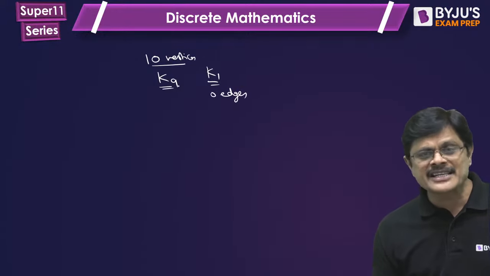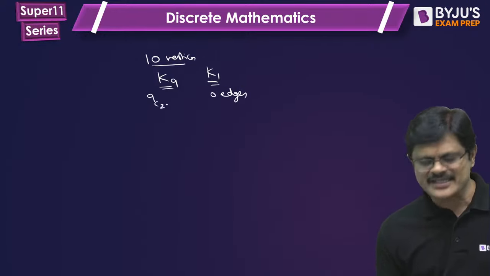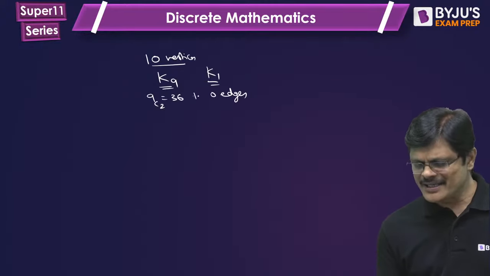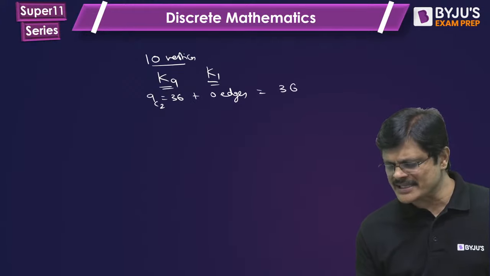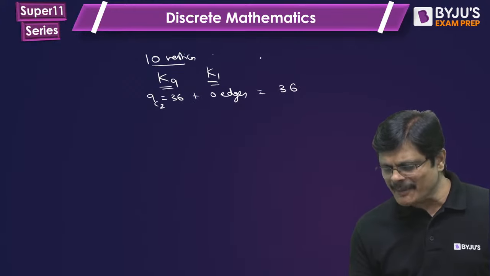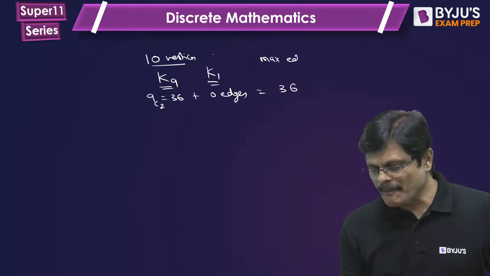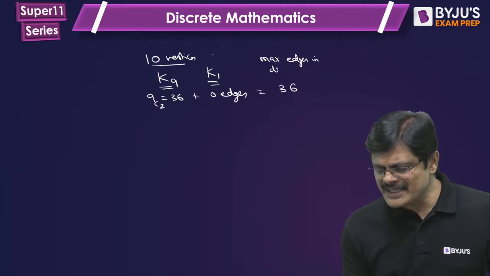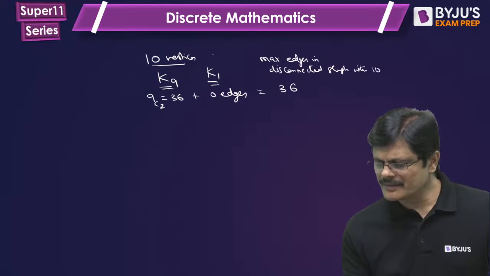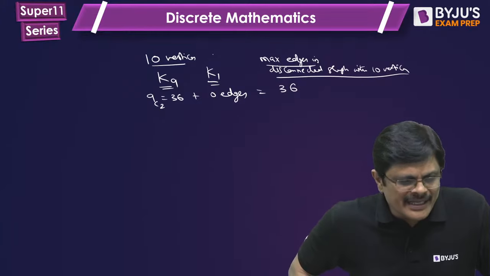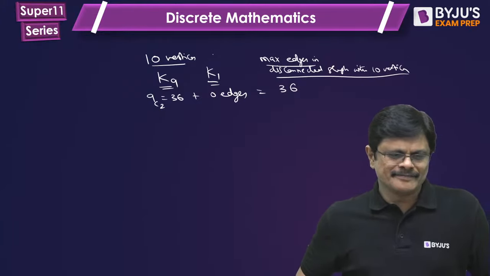In K9, how many edges are there? K9 means complete graph with 9 vertices. 9C2 means 36 edges. So total 36 plus 0 is 36. So this would be the maximum edges in a disconnected graph with 10 vertices. Is the idea clear? Is the idea clear, Ravi Babu?